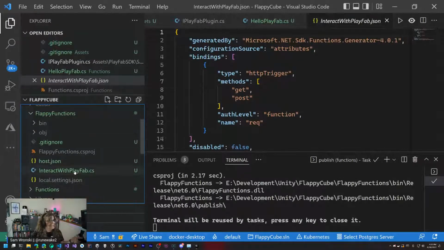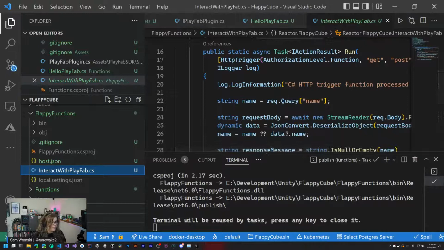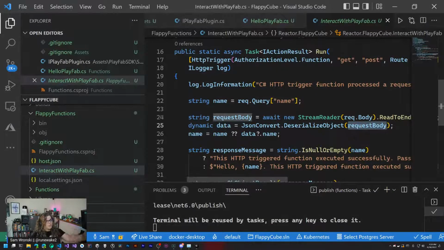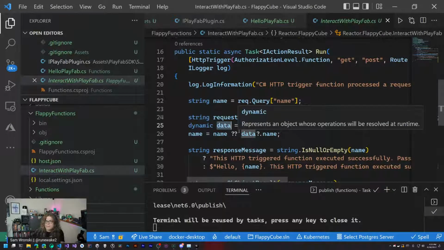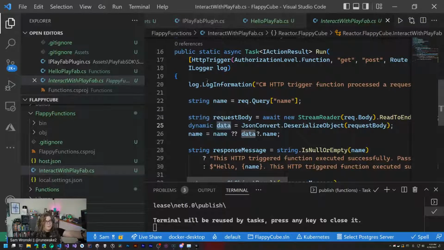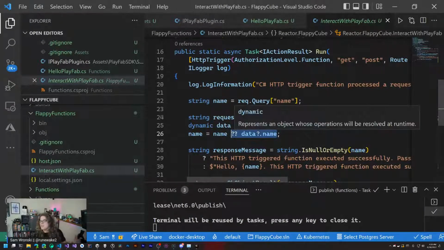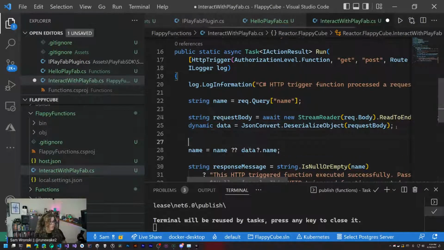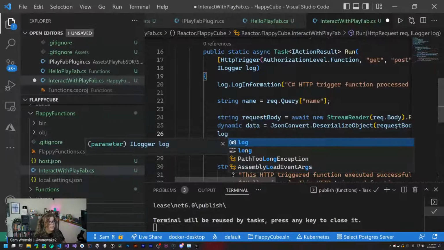So we have our Flappy functions, interact with PlayFab. There's a bunch going on here. But the interesting bit is this RequestBody. What we're doing right now is grabbing data and then trying to extract a name, because this is just the default Azure function. This is just hello world in Azure Functions. But there's actually a lot hidden here. We're just not seeing it because we're using a dynamic object. And we're just kind of saying, if there's a name, then use the name. Otherwise, just ignore it. So let's take a look at that. The way I like to do this is to just write it out to a log and then grab it.